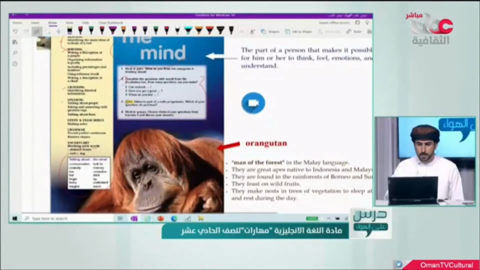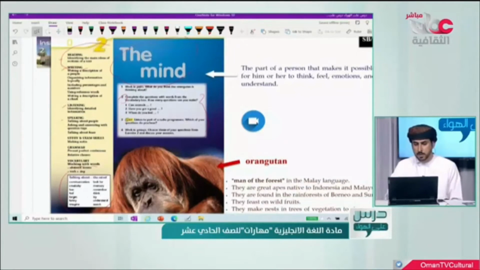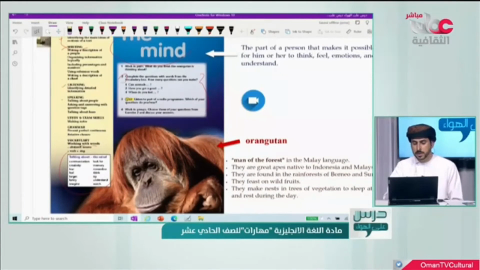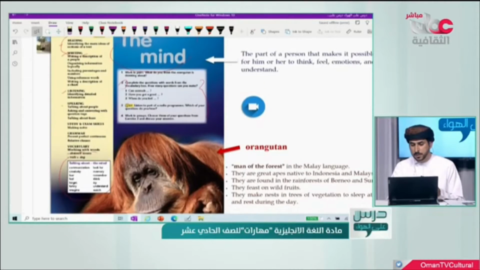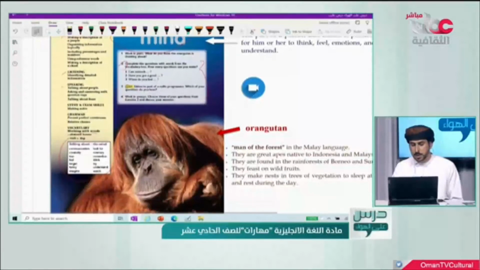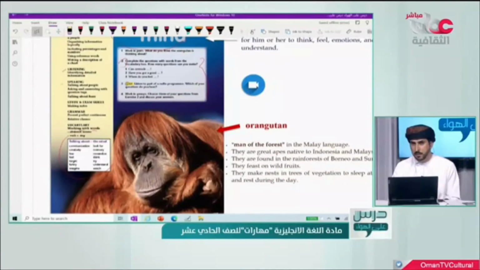Okay? I hope that you've come with an idea why the title, the mind, and the photo is an animal photo. You could see that this kind of animal could imitate the actions of a human being. So we can say they have a kind of mind, they have an ability to imitate others, to think about it, to do the same as a human being.